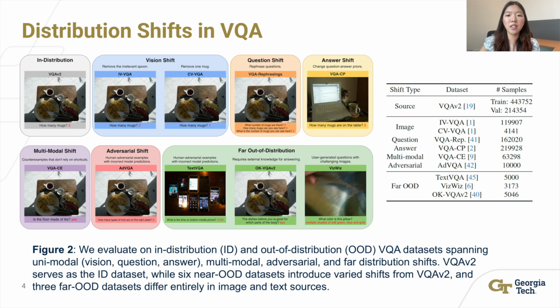VQA-V2 serves as the in-distribution dataset, and 6 near out-of-distribution datasets introduce shifts from VQA-V2 spanning unimodal, multi-modal, and adversarial shifts. Additionally, there are 3 far-OOD datasets, which differ entirely from VQA-V2 in image and text sources.